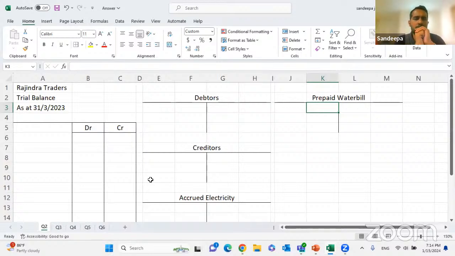Trial balance questions are pretty easy. We will do it together. And in the exam, don't spend unnecessary time on drafting. Don't take hours to draft the format. That is the mistake you're doing.